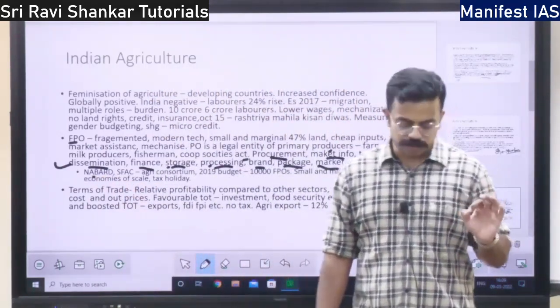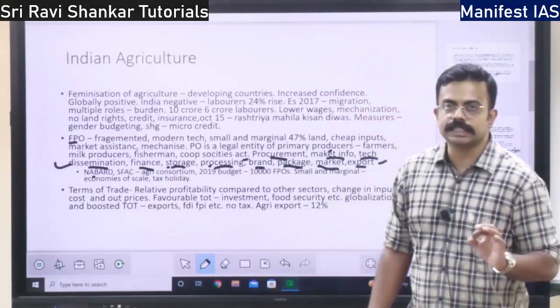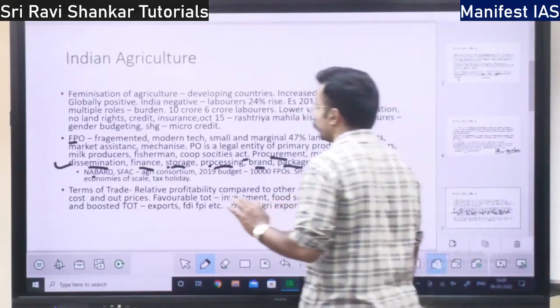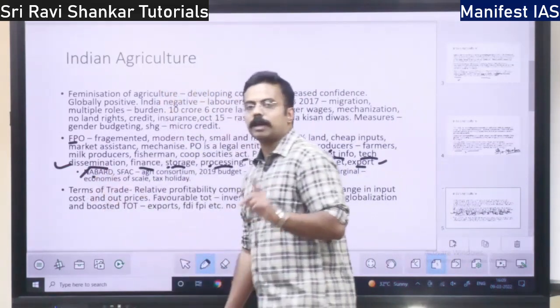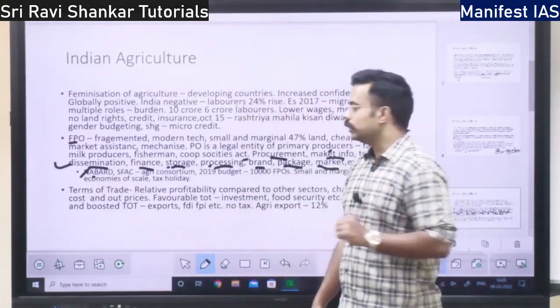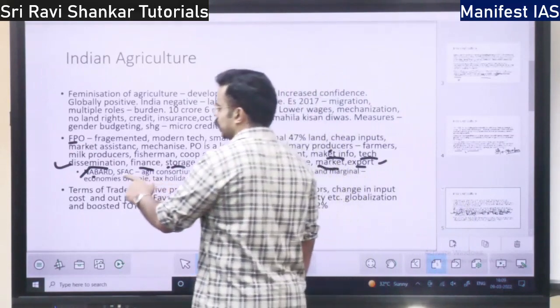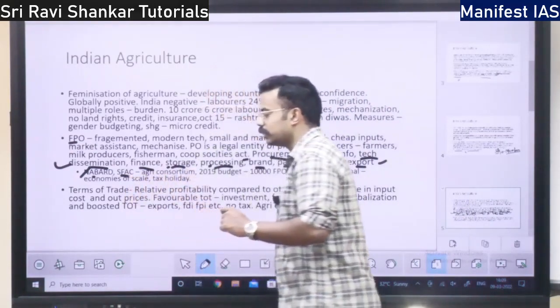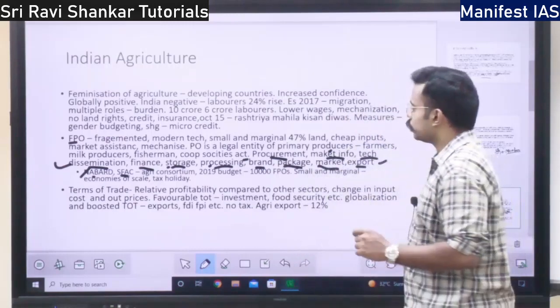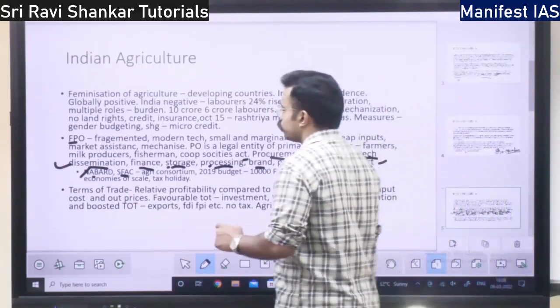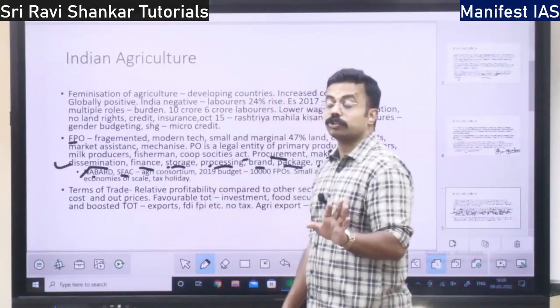Then, which are the organizations that support the farmer producer organizations? Which banks support them? Which government entities support them? NABARD supports the farmer producer organizations. Next you have SFAC, Small Farmers Agri Consortium.